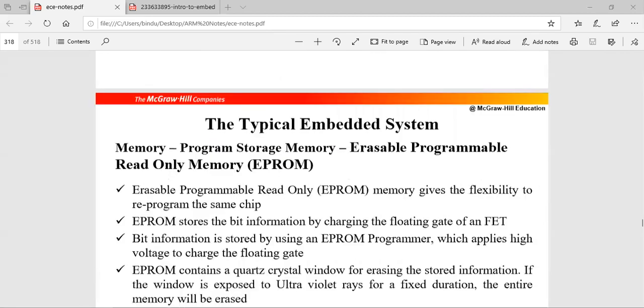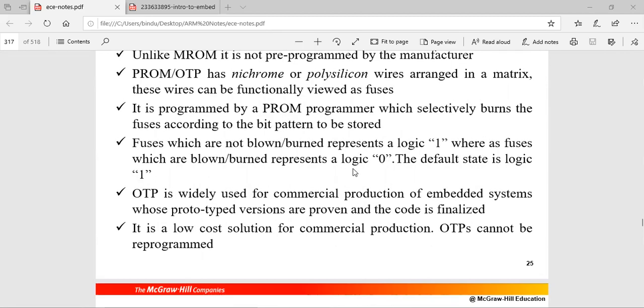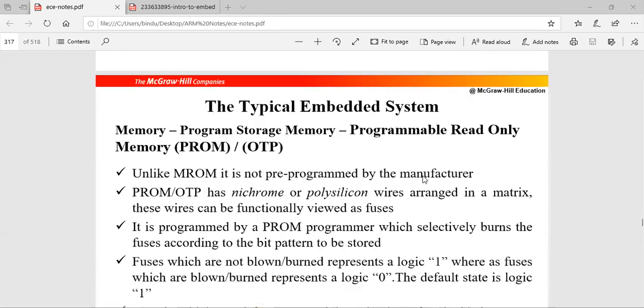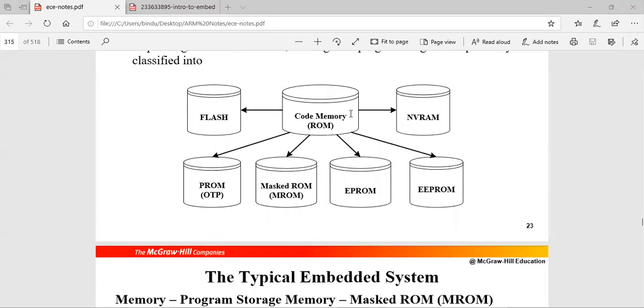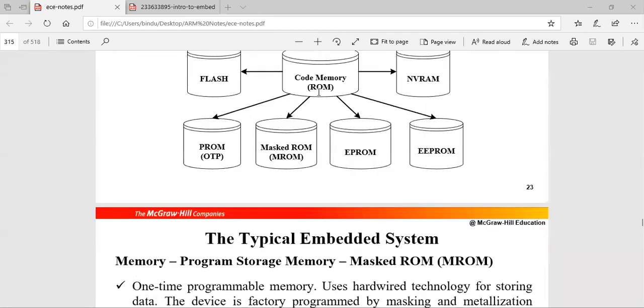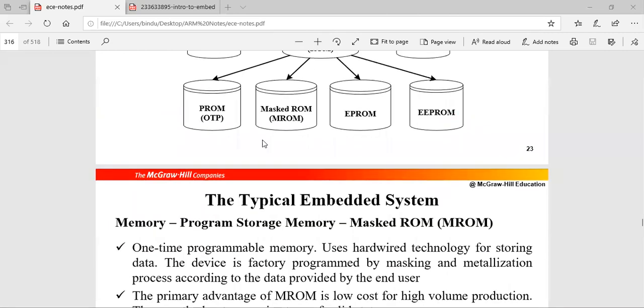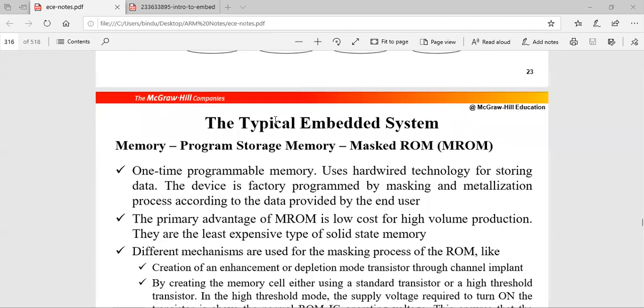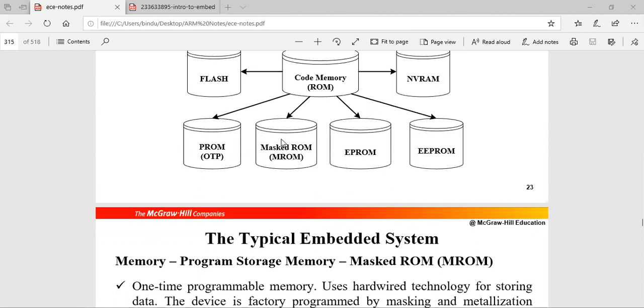Okay, good morning everyone. So in the last class we had studied about different types of ROMs, is it? So in ROM we had masked ROM, PROM, EPROM, EEPROM, flash and also NVRAM. We were discussing about this. So read only memory. You will always store most of the program code in this region. So the first type of it was masked ROM, where the program code will be stored during the manufacturing process itself and it cannot be changed later on. Okay, so examples I said are network operating system, sound data and some instruments and all.